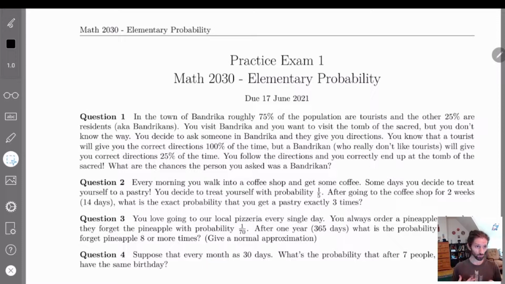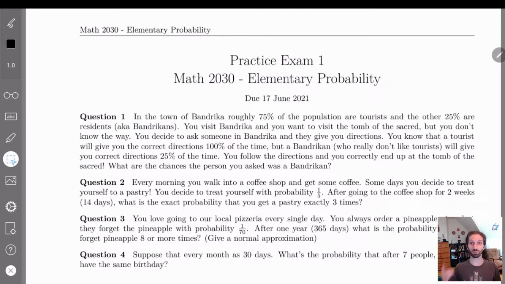So let's go through each of these questions. What I would recommend, if you haven't yet, is to try these questions yourself first and figure out whether you can do it or not. If it's all easy peasy, then you don't need to go through this. You can just use this as a double check to make sure you get the right answer. If you're having more difficulty, then definitely go through this and double check and go from there.